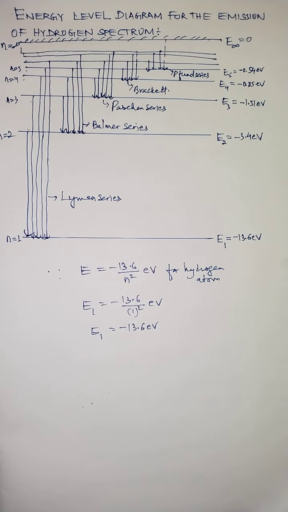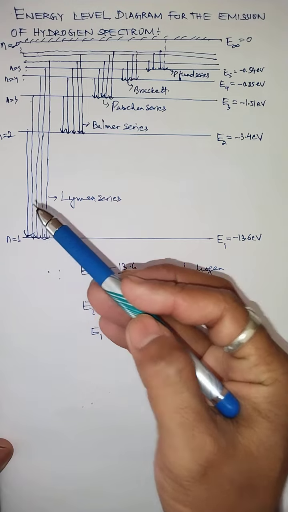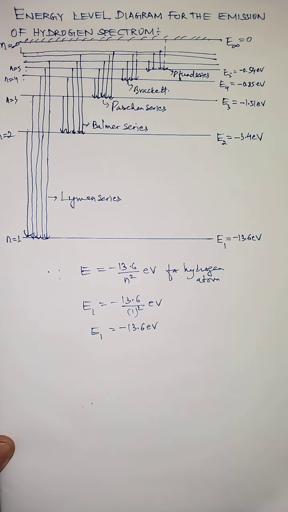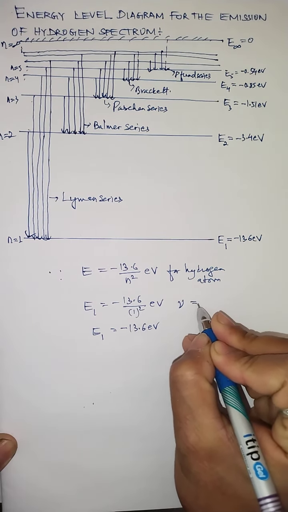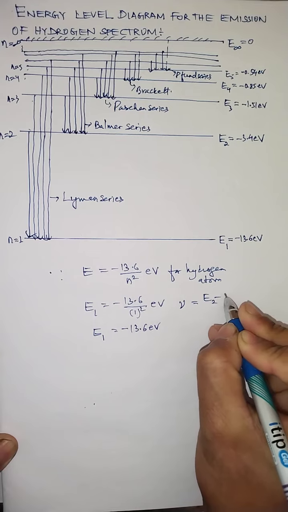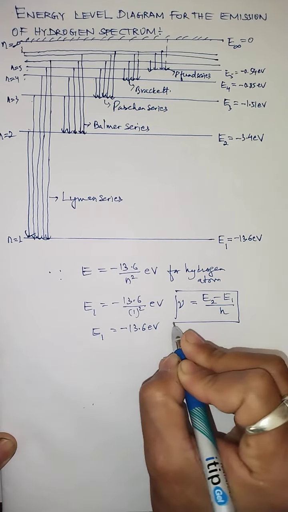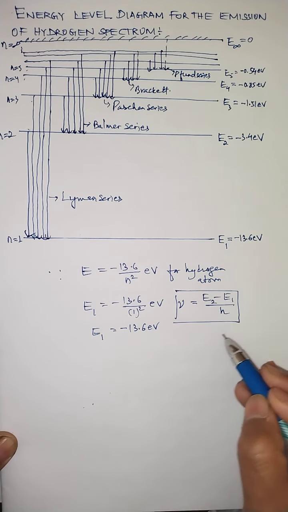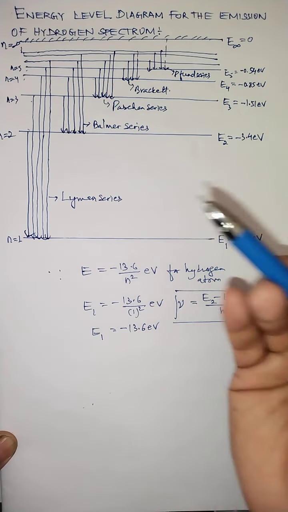But you know that when we measure the frequency of emitted radiation in any of the series, we always calculate it by using Bohr's quantization condition. At that time we use the fact that the frequency of emitted radiation is given by the energy difference of two orbits divided by h. So look at this formula. This is the formula that measures the frequency of emitted radiation. And this is according to which postulate? Third postulate.